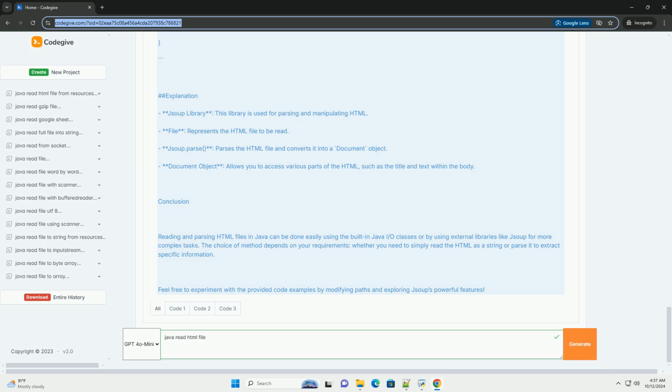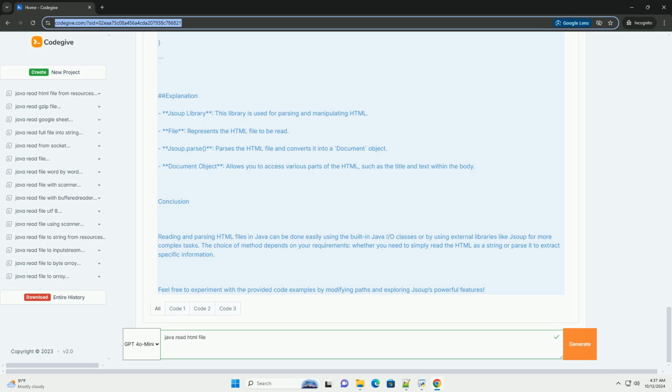Explanation. Imports: we import necessary classes from java.io. FileReader: this class allows you to read the file. BufferedReader: this reads text from a character input stream, buffering characters for efficient reading of characters, arrays, and lines. Try-with-resources: this ensures that the BufferedReader is closed automatically after use. Read loop: we read the HTML file line by line until there are no more lines to read.